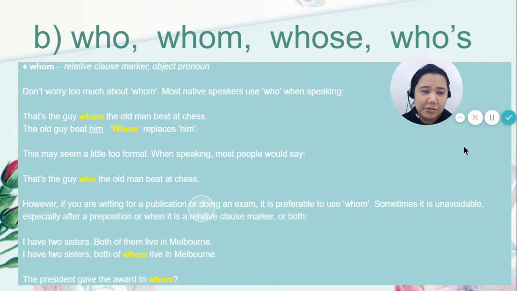However, if you're going to write for a publication or, let's say, take an exam, it's actually preferable to use whom. So sometimes it is unavoidable, especially after a preposition or when it is a relative clause marker or both. Example, I have two sisters. Both of them live in Melbourne. You can also say, I have two sisters, both of whom live in Melbourne. Also, the president gave the award to whom?